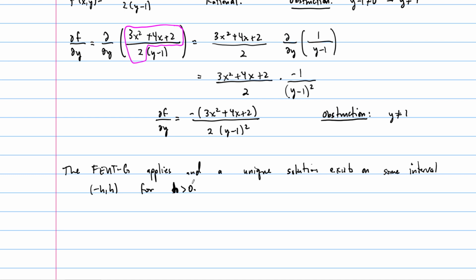The idea here is that this h could be very small. Even if it is very small, the point is, because it's an open interval, you have a little bit of room to do calculus here. You can take derivatives, etc.